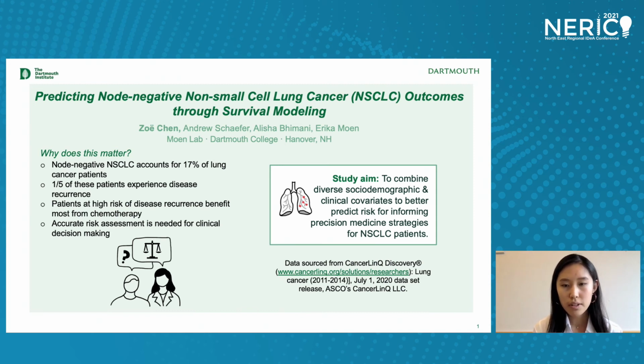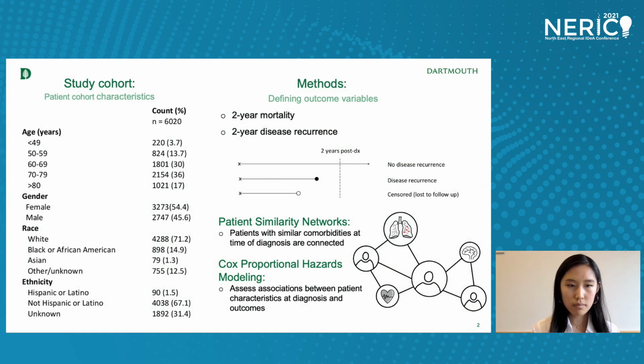To do so, I investigated de-identified health records of 6,020 NSCLC patients through cancer-linked discovery. Next slide, please. Patients in our cohort tended to be older, slightly more female, and white. The two outcome variables that I was interested in were 2-year all-cause mortality, which looked at survival within the 2-year study window based on difference in dates of death and diagnosis, as well as 2-year disease recurrence, which looked at the time until recurrence or progression within the 2-year window.